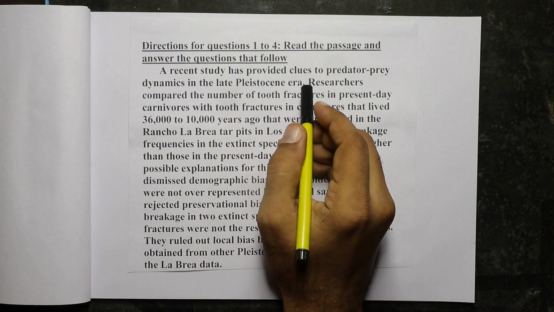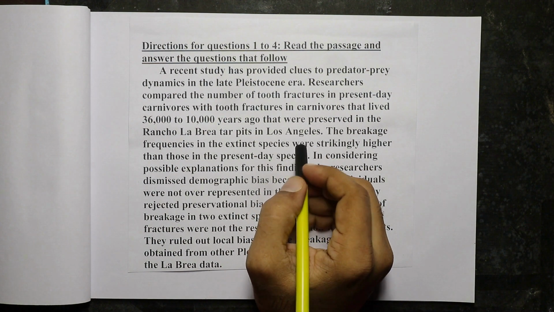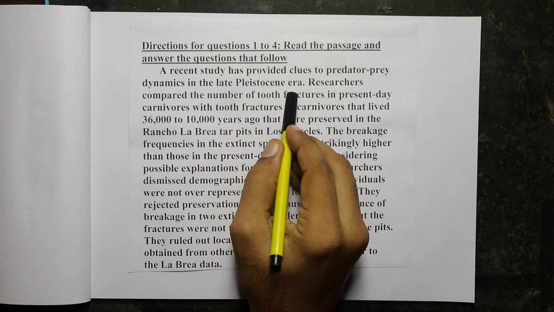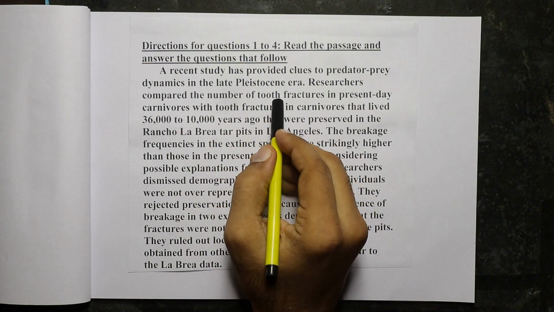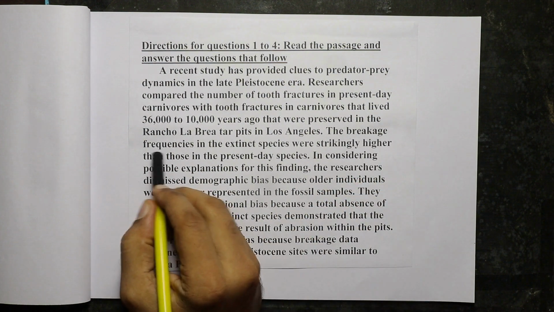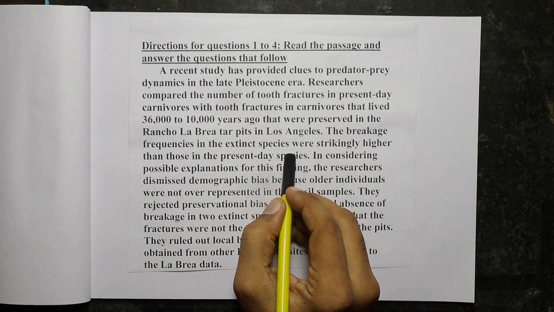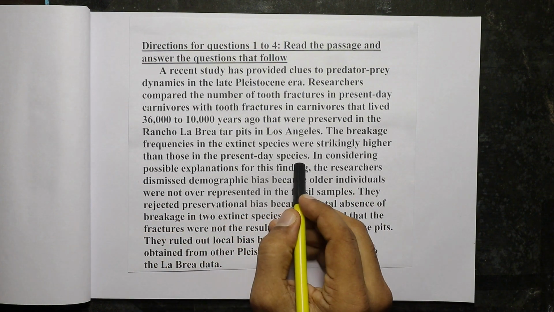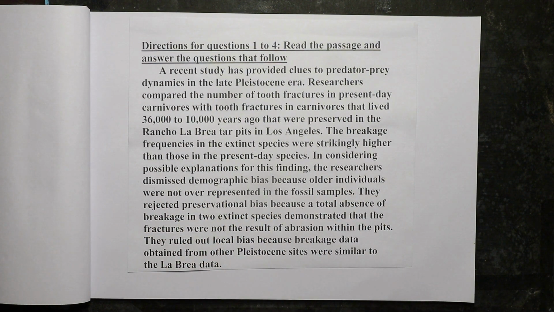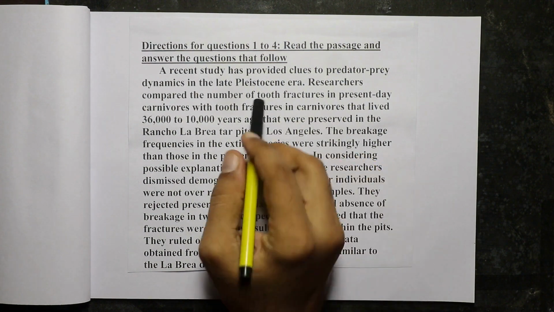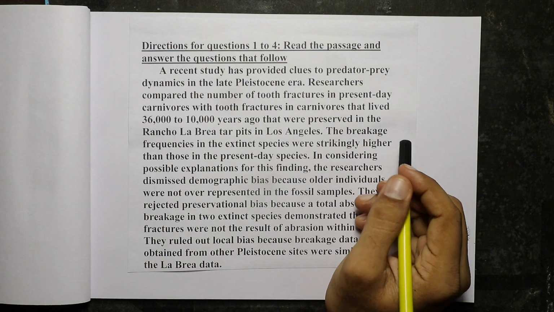Pleistocene era. Now, what the scientists found is that carnivores that lived in this Pleistocene era had a higher tooth breakage frequency. That is, the breakage frequencies in the extinct species were strikingly higher than those in present day species. So there was a higher tooth breakage frequency in these carnivores that lived in the Pleistocene era.